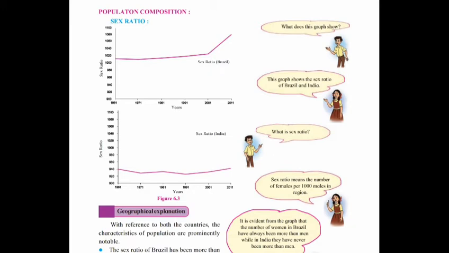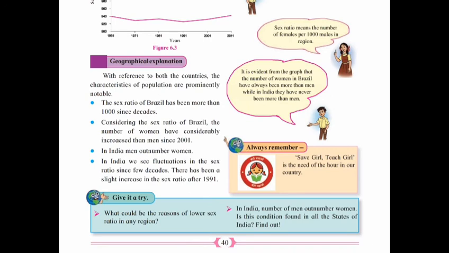Remember. Now see the geographical explanations. With reference to both the countries, the characteristics of population are prominently notable. The sex ratio of Brazil has been more than 1000 since decades. Decade means the period of 10 years.